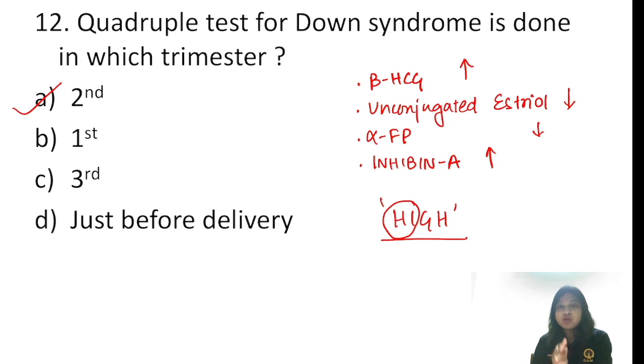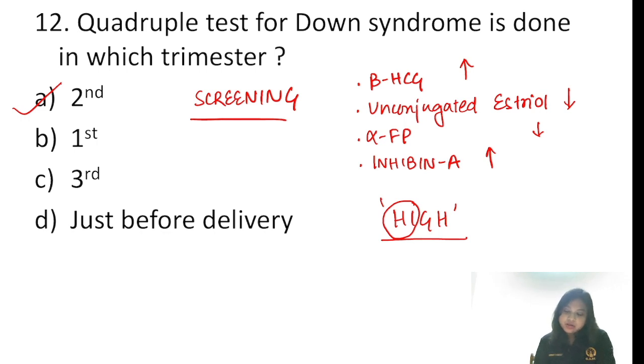And another thing, what is the triple test for Down syndrome? The triple test is beta HCG, unconjugated estriol and alpha fetoprotein. If we include inhibin A, it becomes the quadruple test. If we do not include inhibin A, it is the triple test. It is done in the second trimester. Is the quadruple test a screening test or a diagnostic test? The answer is, it is a screening test.